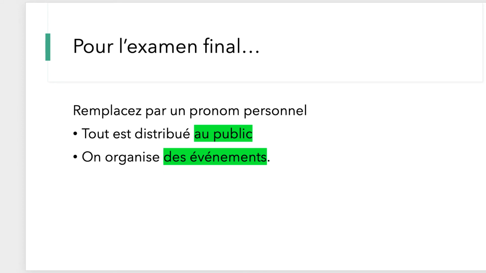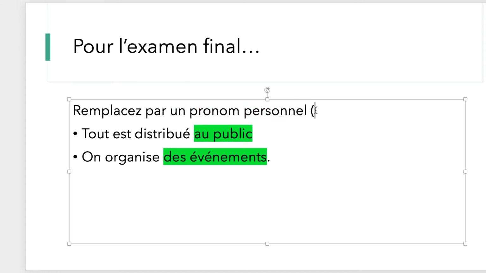Now, let's just say for the final exam. You might see something like that, right? The second one, we've seen this with COD, but let's take a look as to how you would approach such a question. Remplacé par un pronom personnel. Remember, pronom personnel could be anything from COD, COI, pronom en, pronom y. N'est-ce pas? There you go. Let's take a look at the first one. Now, if you see something like that, it's already giving you a preposition. So that kind of tells you what kind of pronoun you're going to be using, okay?